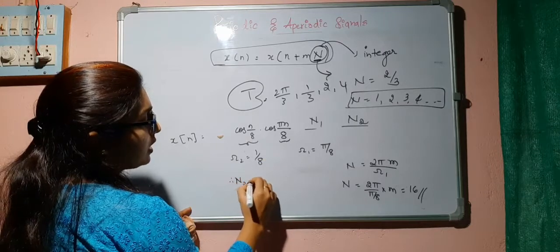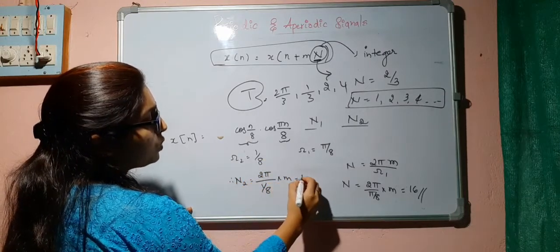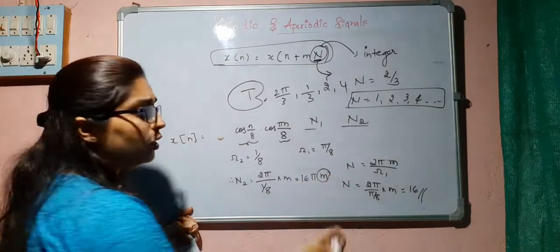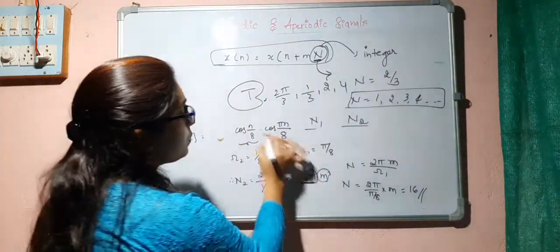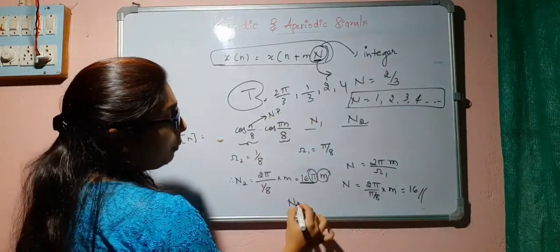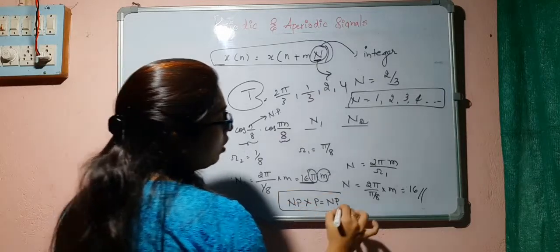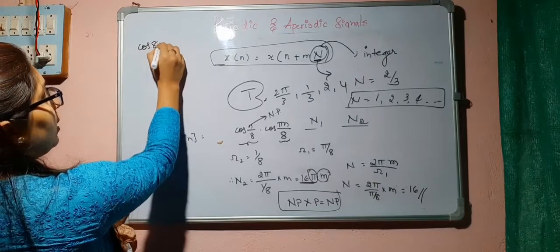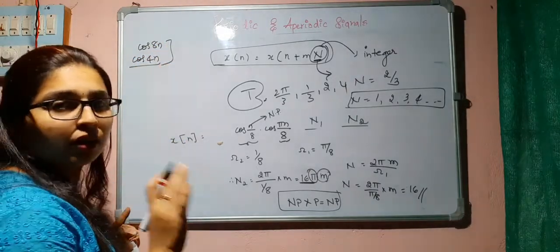So N2 is equal to 2 pi divided by 1 by 8 into m, so it is 16 pi m. Whatever you substitute for m, 0, 1, 2, you cannot remove this pi. So this will become a non-periodic signal. Non-periodic signal into periodic signal will give you a non-periodic signal. Cos of 8n, cos of 4n or whatever it is, this will be non-periodic.